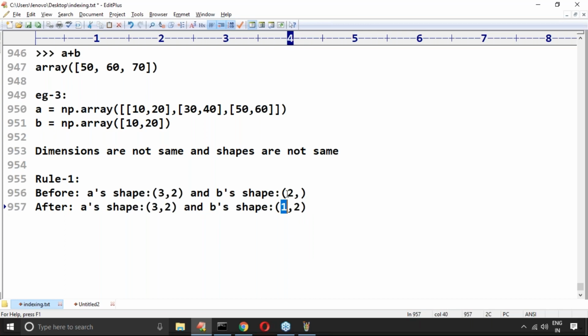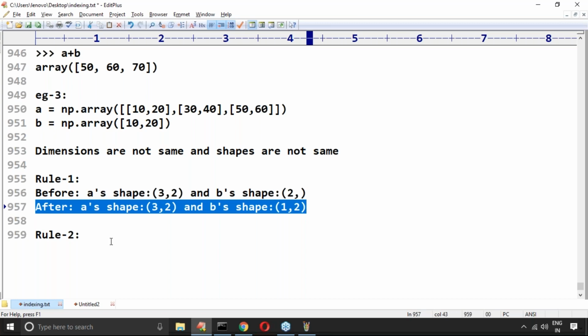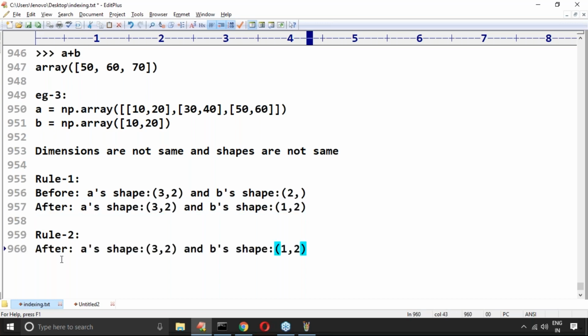We have to add a 1 on the left hand side. Now rule 2. Before applying rule 2, A's shape is 3, 2 and B's shape is 1, 2.